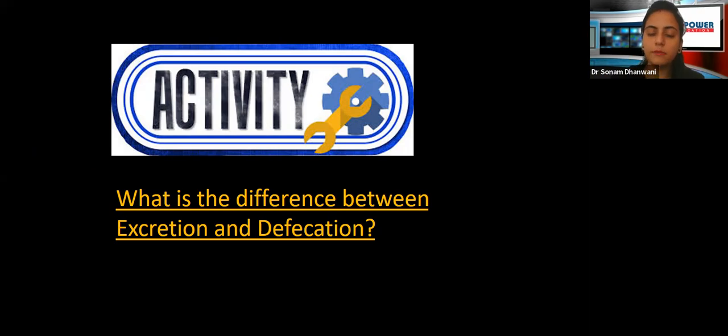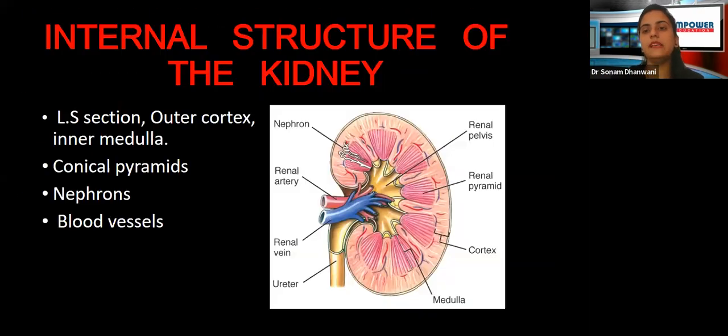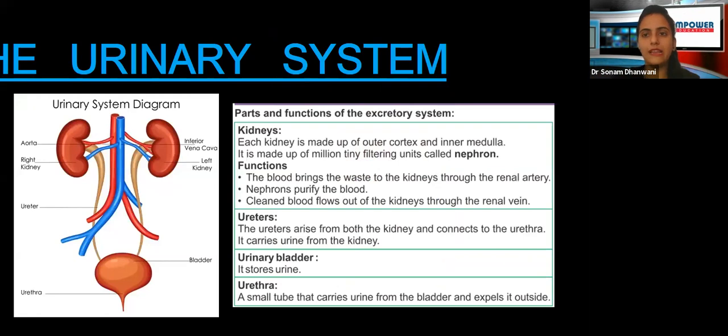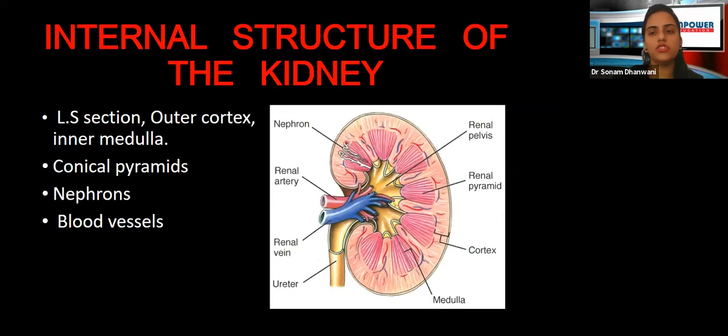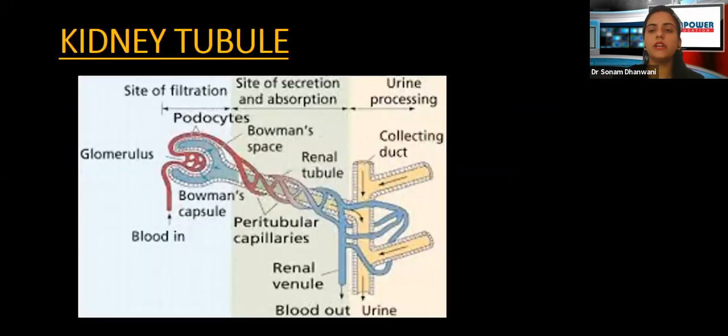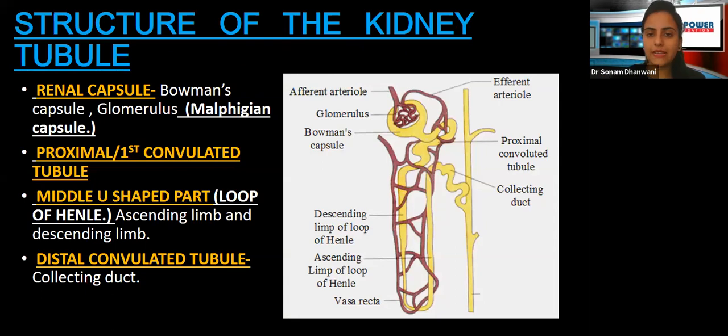All right, guys. So please go through this. What we have seen today is about the urinary system. We know that it comprises the kidney, the ureter, the urinary bladder, and the urethra. Then we have seen the structure of the kidney, which consists of the outer cortex, inner medulla. Then there are pyramids, there is a renal artery, there is a renal vein, there is a renal pelvis. That is about the structure of the kidney.